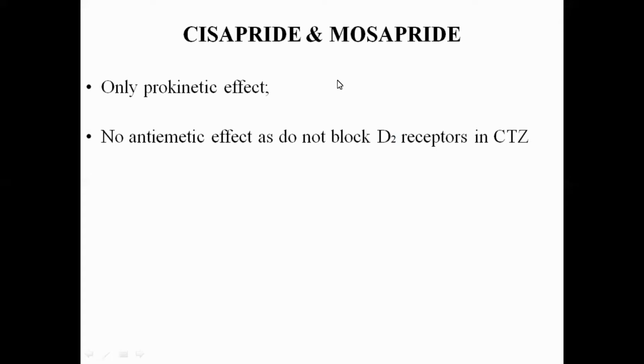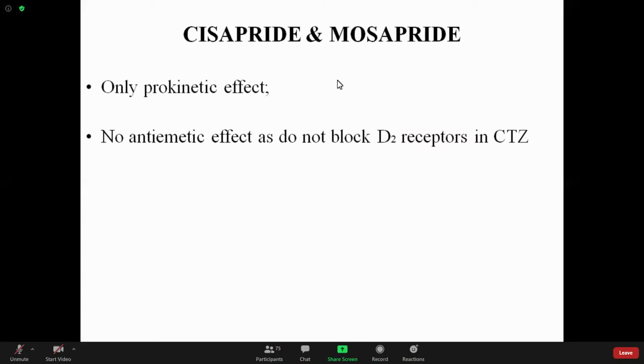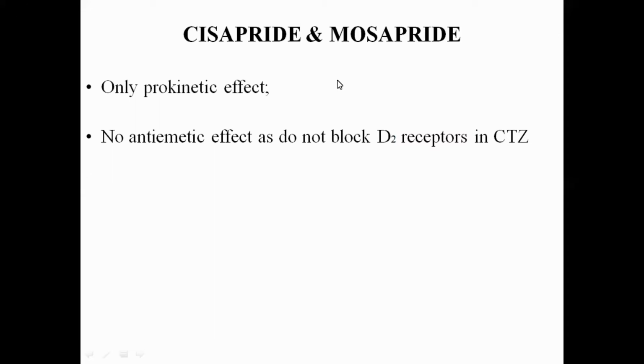So the agonist effect on the serotonin 4 receptor will release the acetylcholine from the enteric nervous system. This acetylcholine will act on the muscarinic receptors present in the GIT tract, that increases the peristaltic movement. And the antagonist effect on the serotonin 3 receptor will also lead to the release of the acetylcholine. Acetylcholine will act on the muscarinic receptor, that increases the peristaltic movement. And the dopaminergic antagonist effect on the dopamine 2 receptor also increases the peristaltic movement.